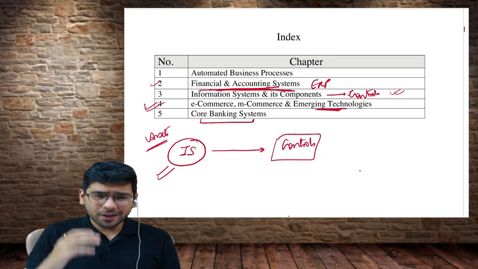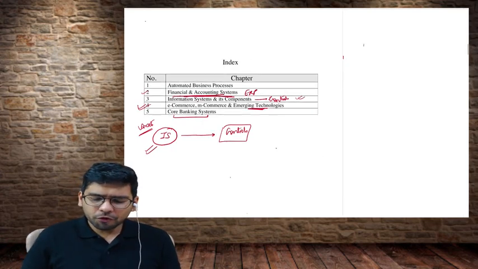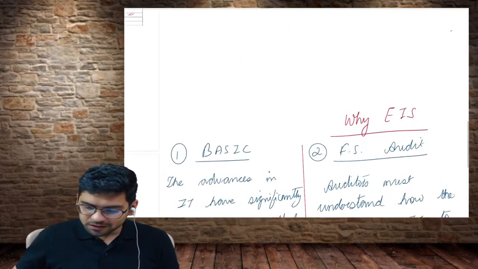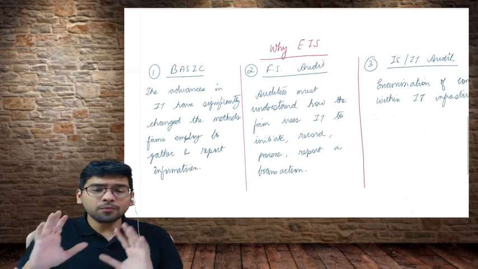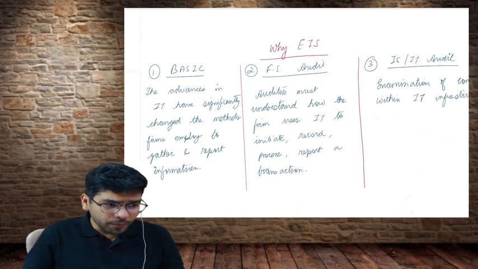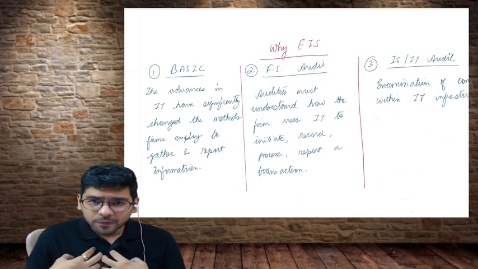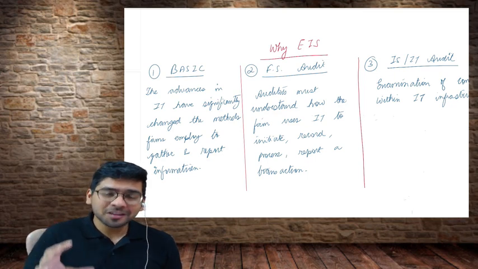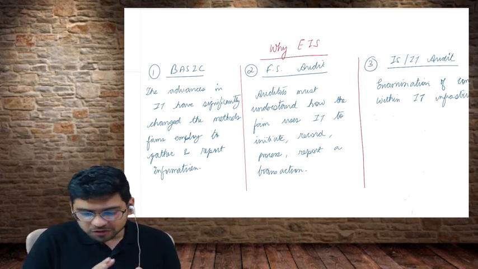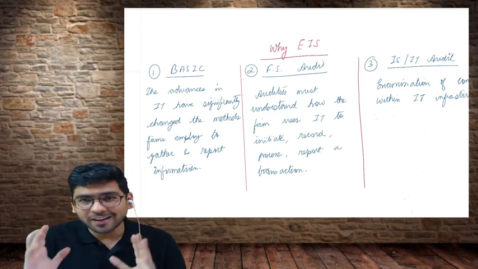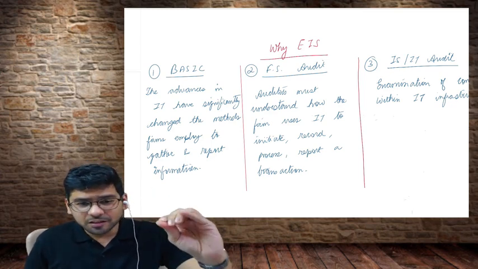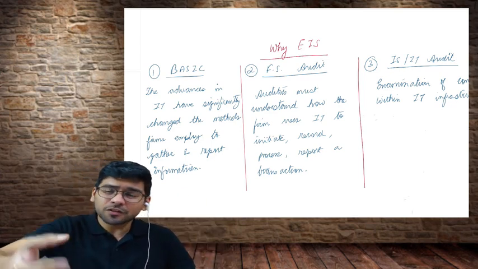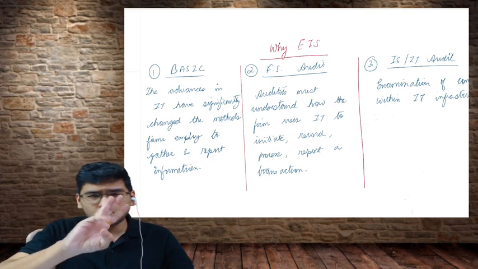First reason. But I'm going to give you a few more reasons. What I've done is I've just written 3 major points. There might be many other points, but what I feel is why the CA Institute has incorporated this subject, it is perhaps because of these 3 reasons. What are the points? Let us understand. First is a basic reason, which Sanjit has very well explained. I have divided it into 3 parts.